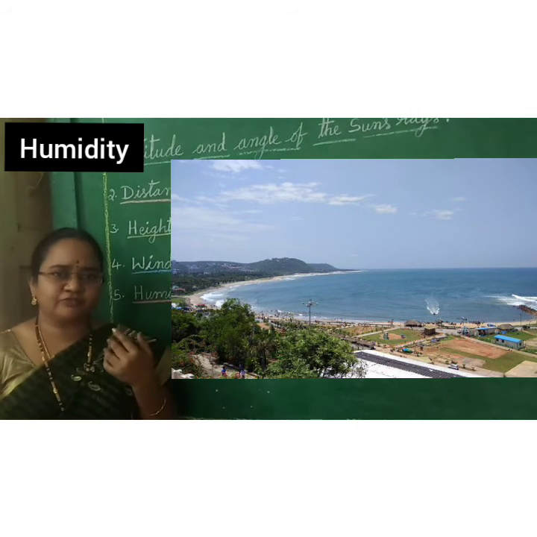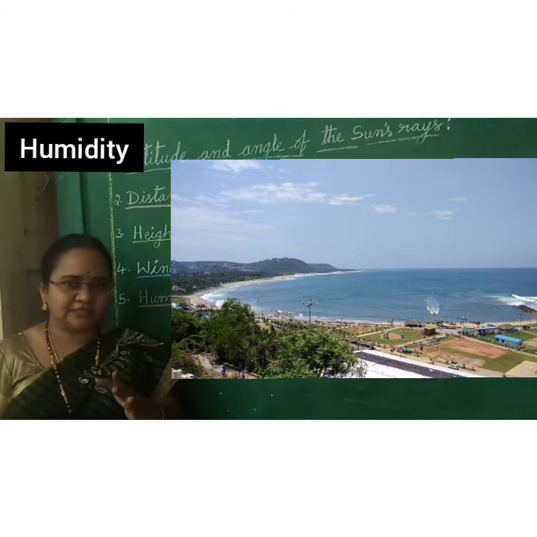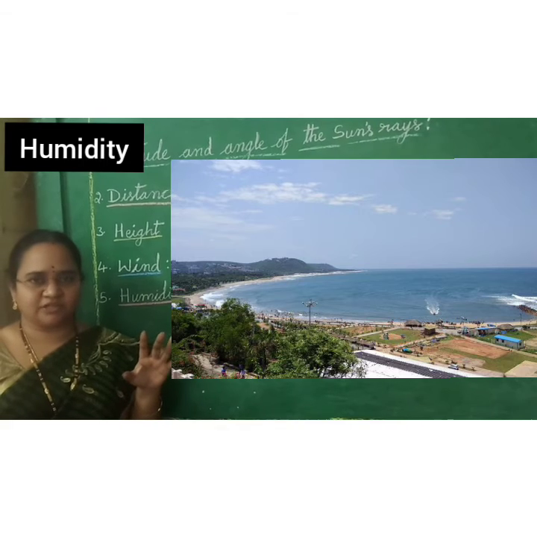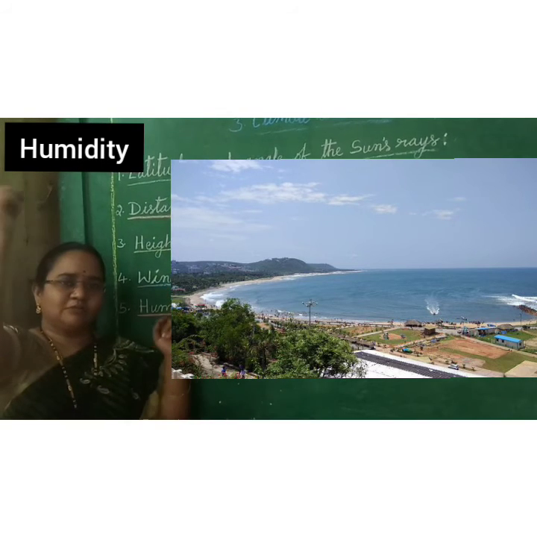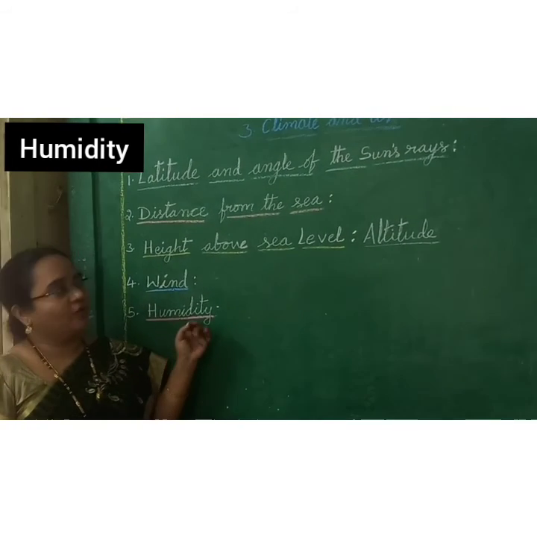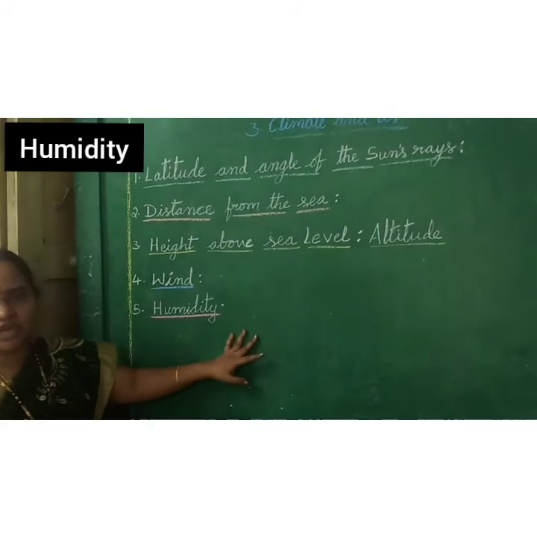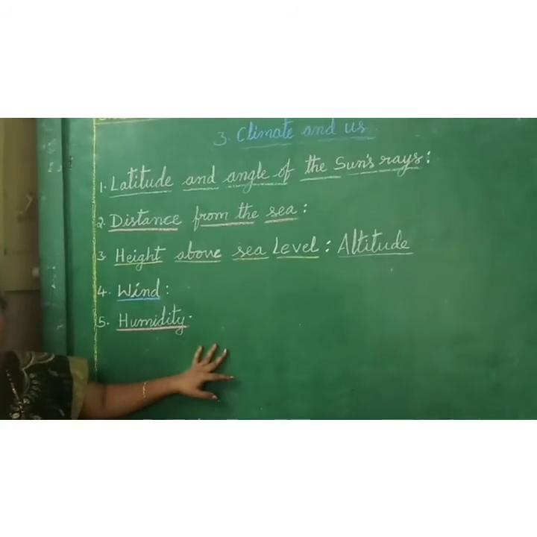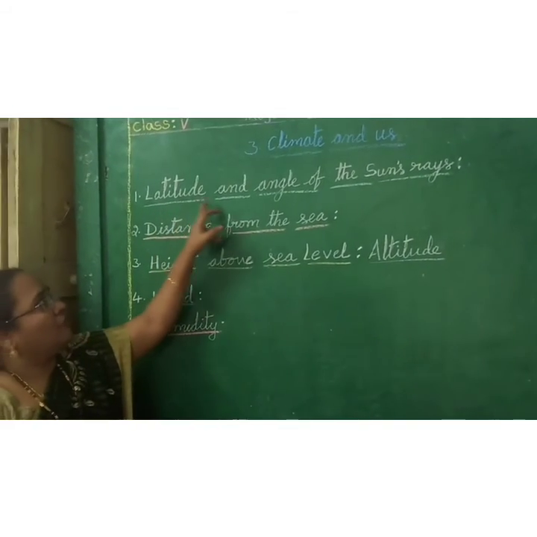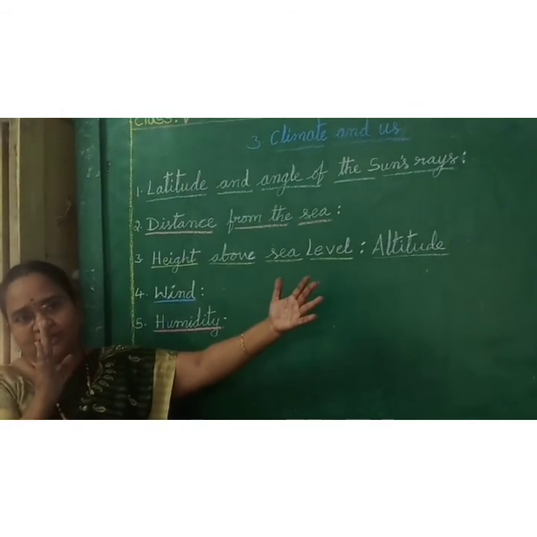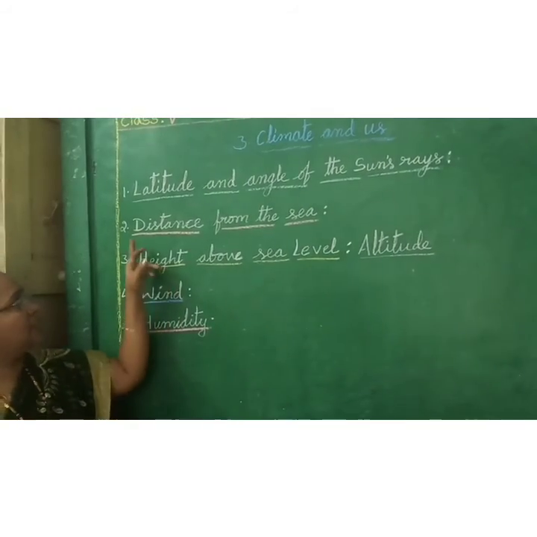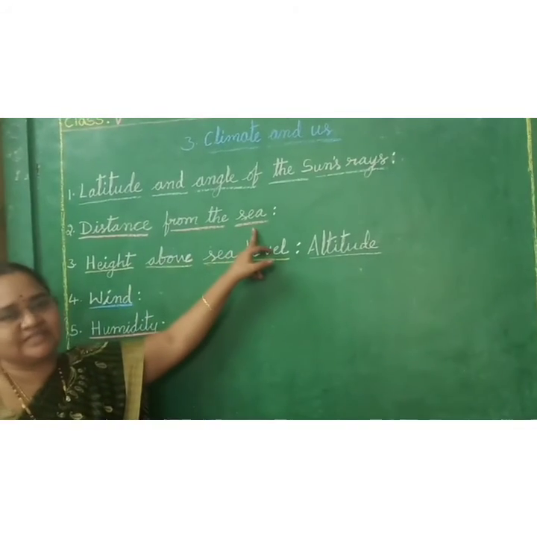When we feel very sweaty, on that day the water vapor will be more in the air. Okay, children. All the water vapor goes upward, forms clouds, and they precipitate. They give rainfall. Do you know that? Okay. These are the points which are affecting the climatic conditions of an area, not only the seasons. One is distance from the sun to earth and the angle of the sun's rays falling on the earth. Second one is distance from the sea.